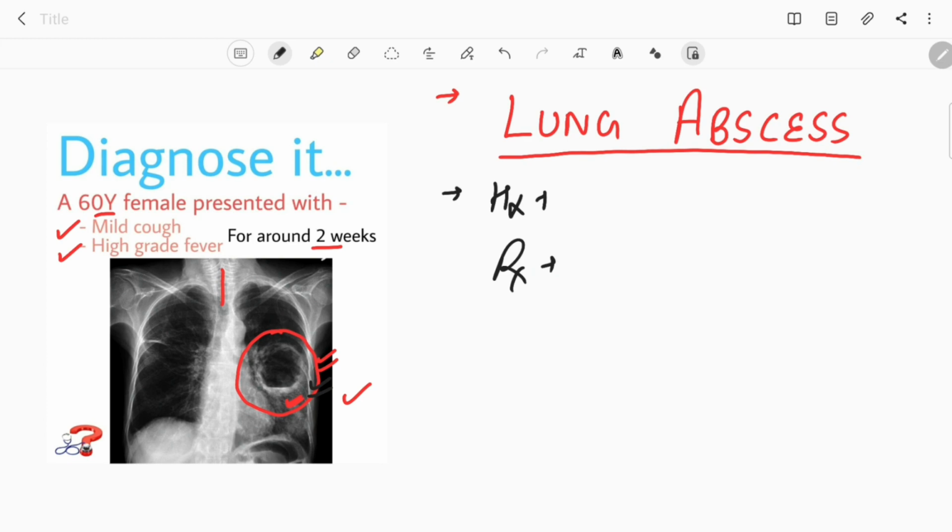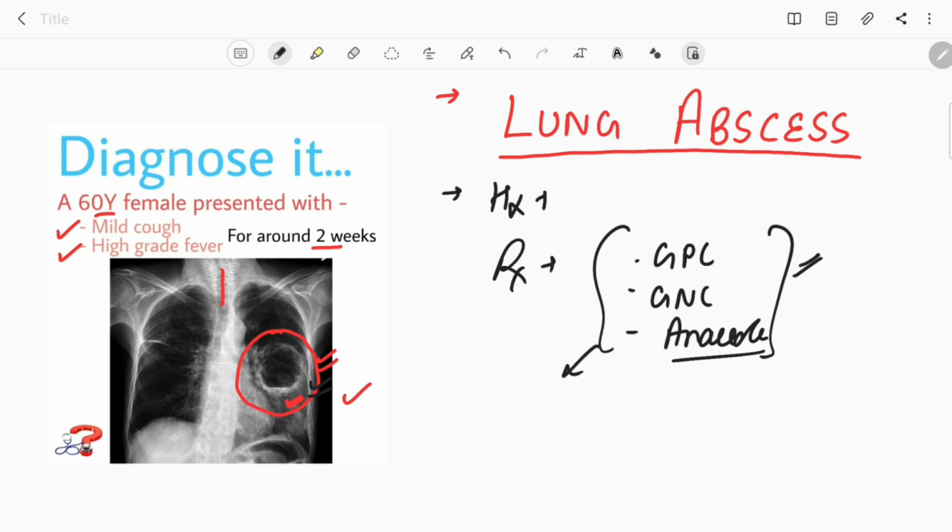In the treatment we basically have to target a lot of organisms, and these include gram-positive cocci, like Staphylococcus and Streptococcus, gram-negative organisms, and anaerobes like Bacteroides and Fusobacterium. These must be targeted in case of lung abscess. So to target these, the drugs that we basically use for the empirical treatment of lung abscess are from the beta-lactam group. The drugs that we use are the piperacillin-tazobactam combination, amoxiclav, and the ampicillin-sulbactam combination. These are the combinations that we use in this beta-lactam group.